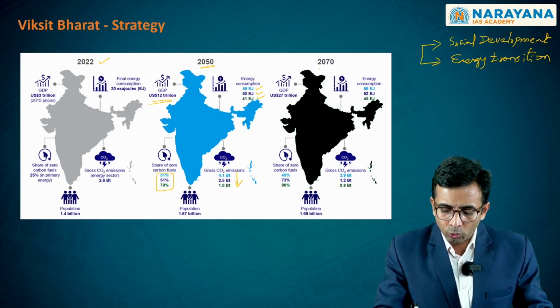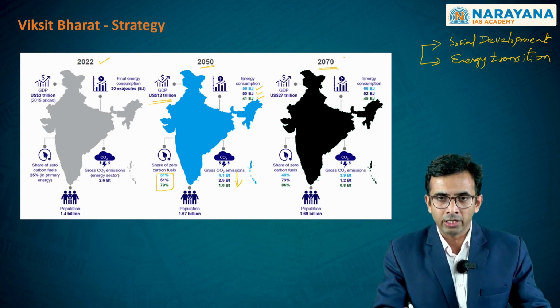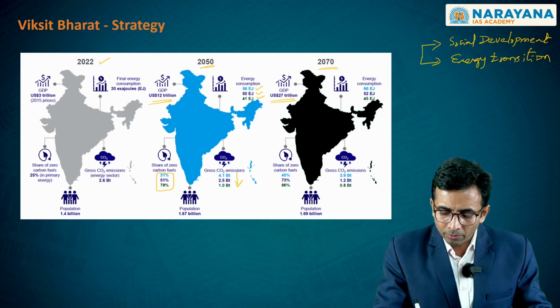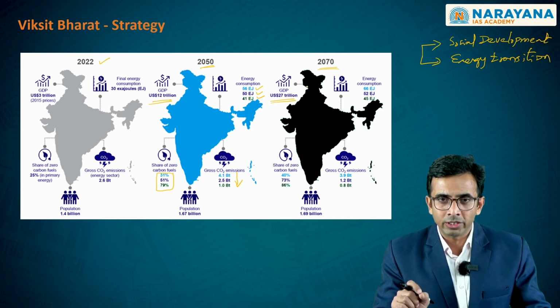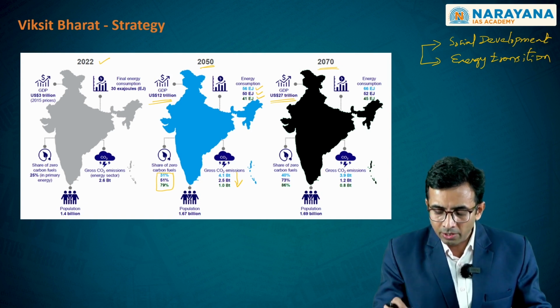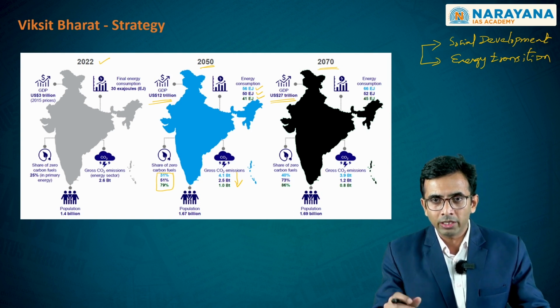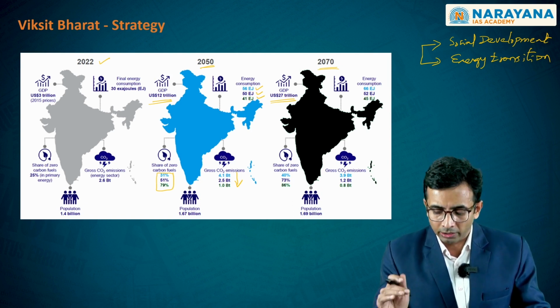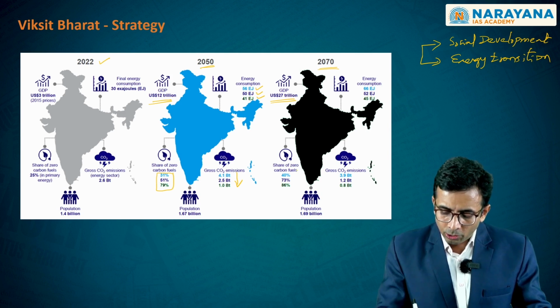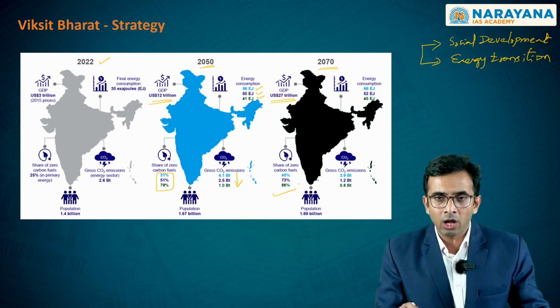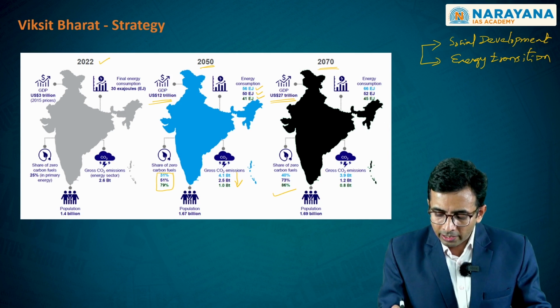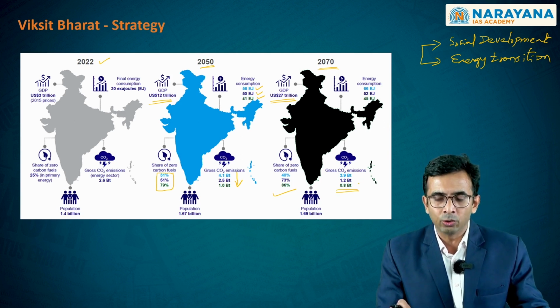Once you come up to the 2070 financial year, whereby you would have become an economy of the size of $27 trillion, by when we also assume that India would still be a Viksit Bharat, at this particular juncture the share of zero carbon fuels would be increasing, and India would be emitting the least carbon dioxide into the environment.